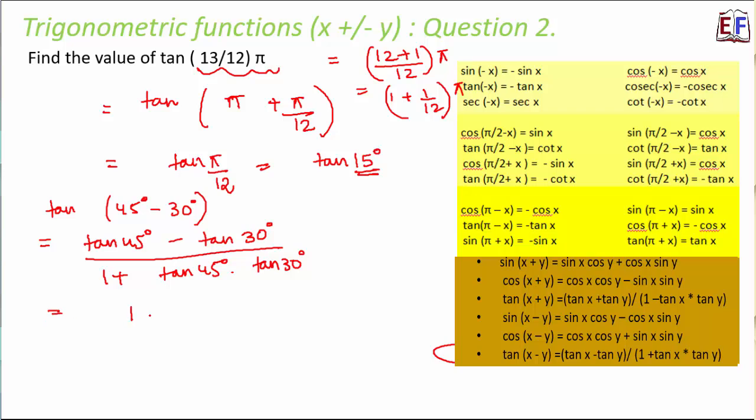So tan 45 is 1, minus 1 by root 3, divided by 1 plus tan 45 is 1, tan 30 is 1 by root 3. So this can be written as root 3 minus 1 divided by root 3 plus 1.